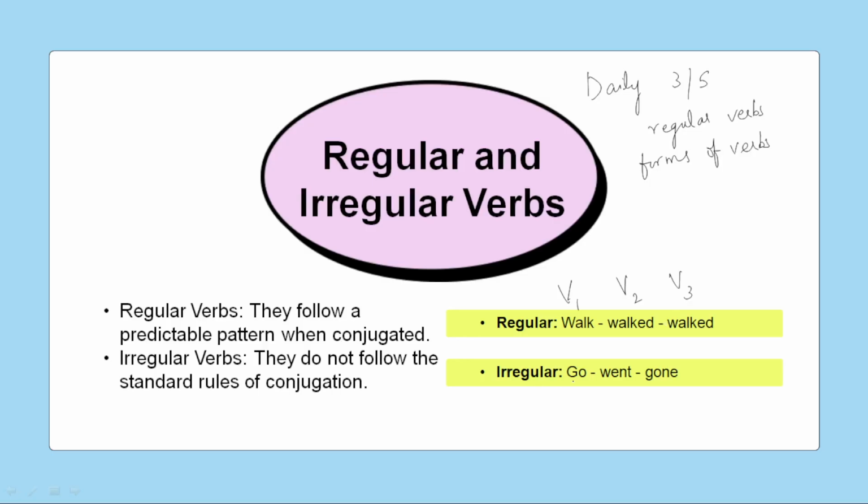Coming to the irregular verbs. See here, the V1 form is go, but yesterday I went. So V2 is coming as went, where there is no standard connection between V1 and V2. Whereas V3, the third form of verb, will be taken as gone. There are some irregular verbs you have to learn, where only, I think only few are there. Yes. And coming to regular verbs, there are so many regular verbs. So I request everybody to learn at least 3 to 5 regular verbs and any 1 or 2 irregular verbs every day so that it will be easy for you as we keep on going to learn the English grammar.